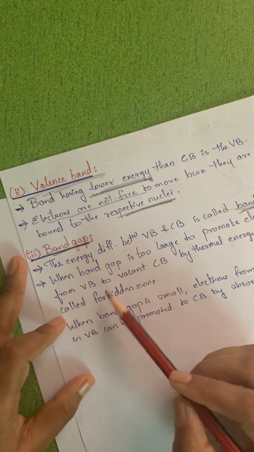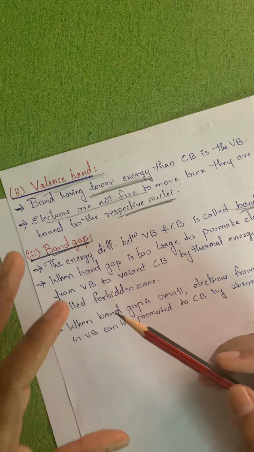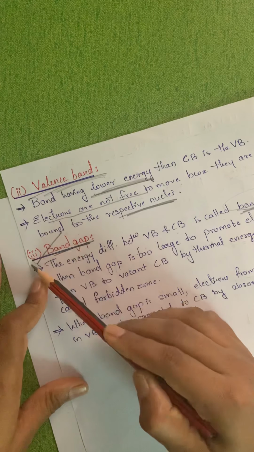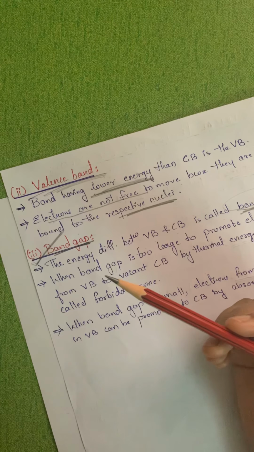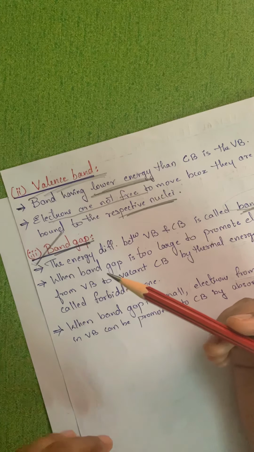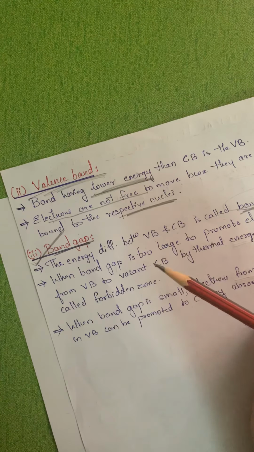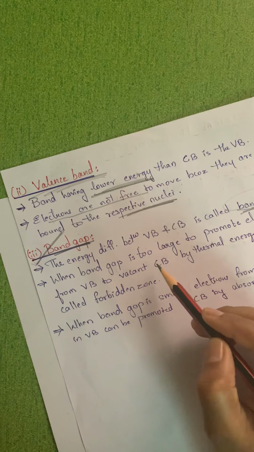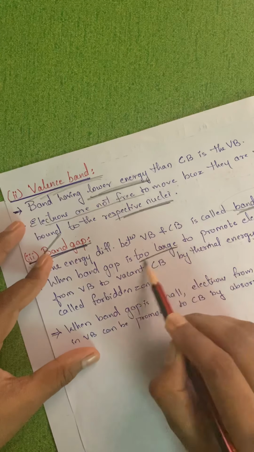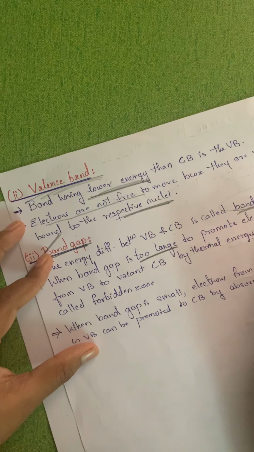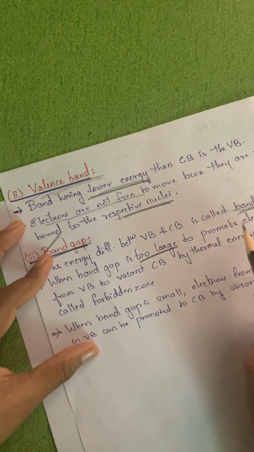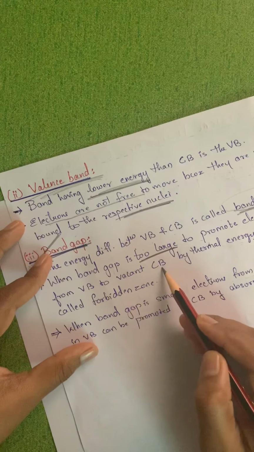Now, this actually decides whether it is a semiconductor or an insulator. If the gap is very large, then it cannot promote electrons from the valence band to the conduction band.